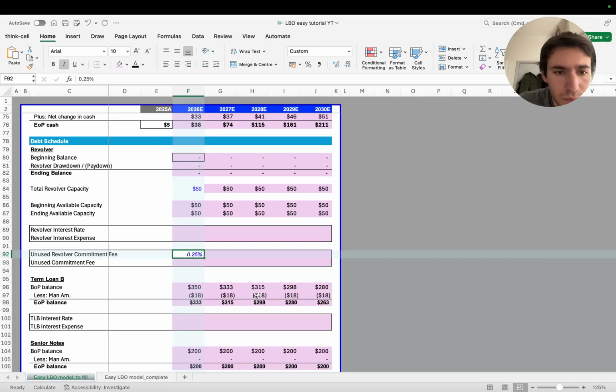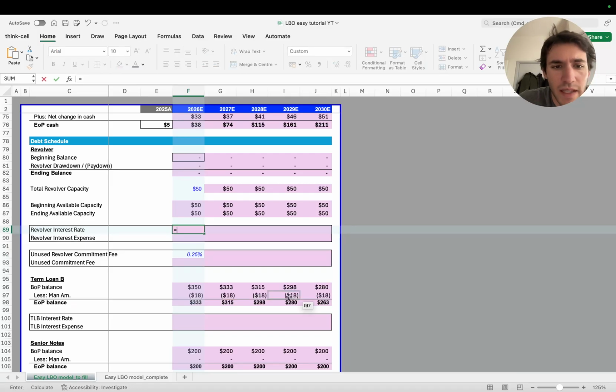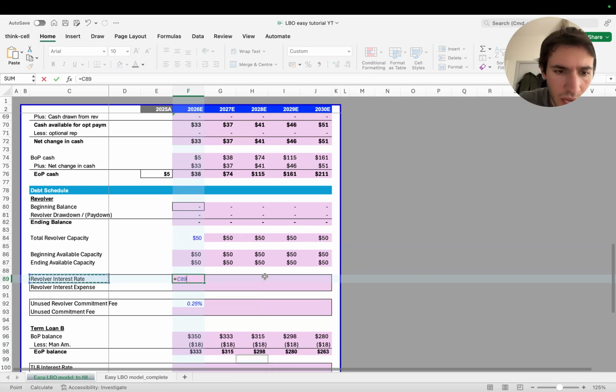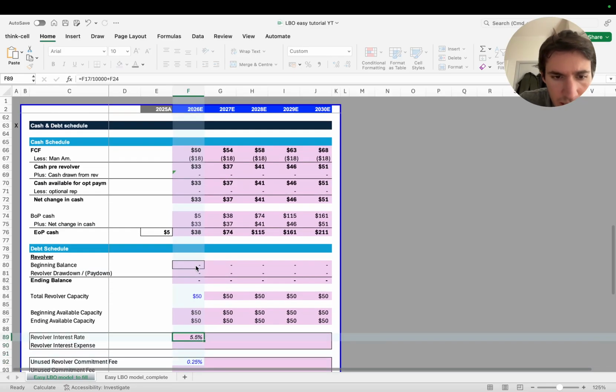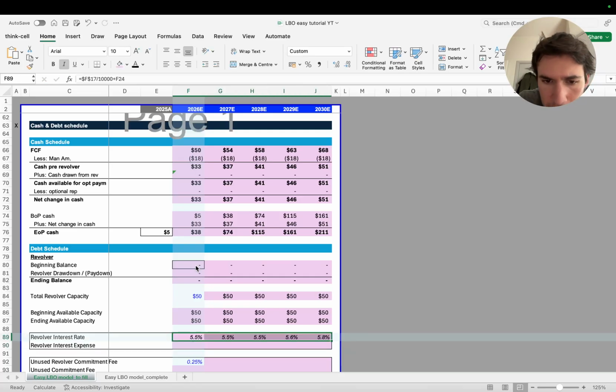That's it. Now we have to do something here. So the interest rate, first of all, let's calculate what is the percentage of the interest rate. And to do this, remember that for the revolver is this, which is divided by 10,000, because it's 3.50%, but consider that this is 350, so we have to divide it by 10,000 to get the actual percentage, plus the max, which is the LIBOR plus the spread we're adding here. So that's 5.5, and I think it's this. Okay, yeah, that makes sense.